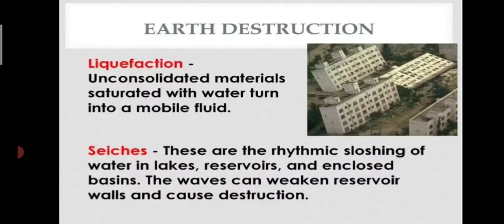Next is earth destructions. In that, first is liquefaction. In liquefaction, unconsolidated materials saturated with water turn into a mobile fluid. The next is seiches. These are the rhythmic sloshing of water in lakes, reservoirs, and enclosed basins. The waves can weaken reservoir walls and cause destruction.